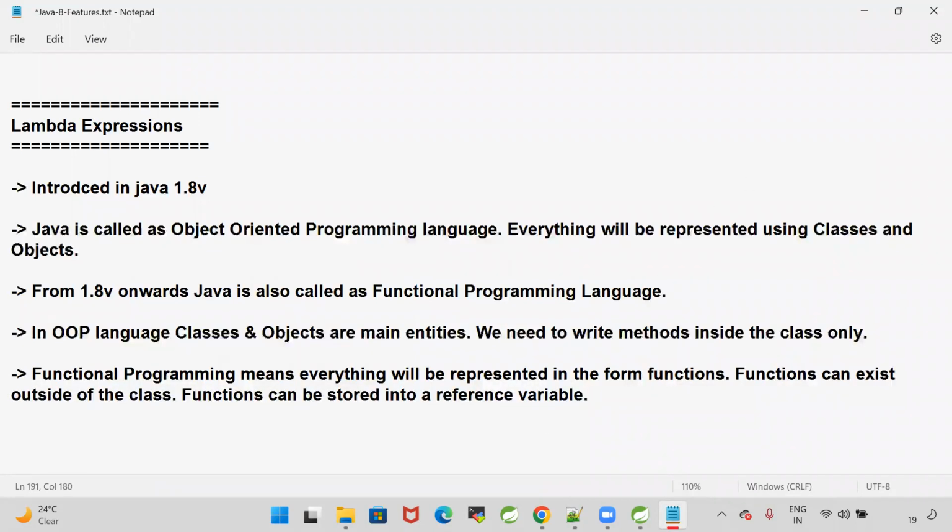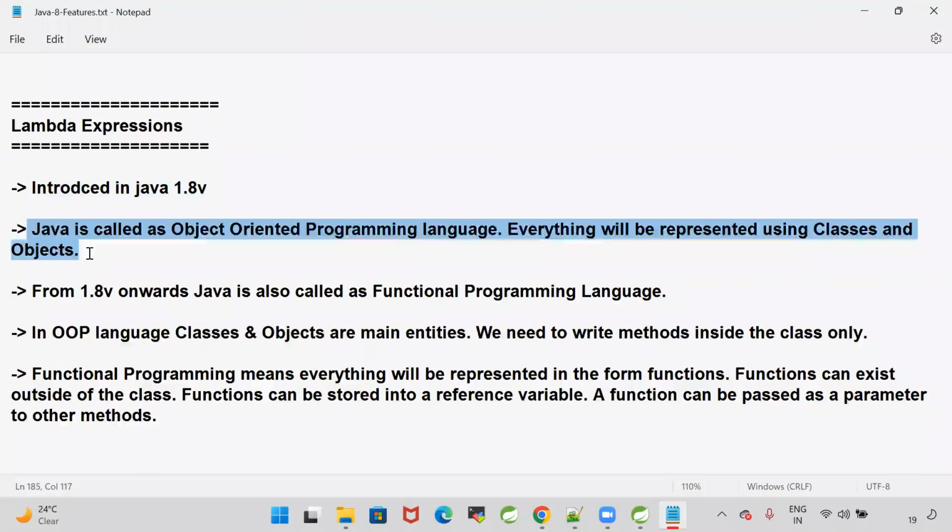A function can be passed as a method parameter. A function can be passed to other functions as a parameter, as a parameter for other methods. So to write more readable and more concise code, lambda expressions and functional programming got introduced. Lambda expressions are the biggest change. The main reason for lambda is to provide functional programming support in Java. Lambda expressions were introduced in Java 1.8.